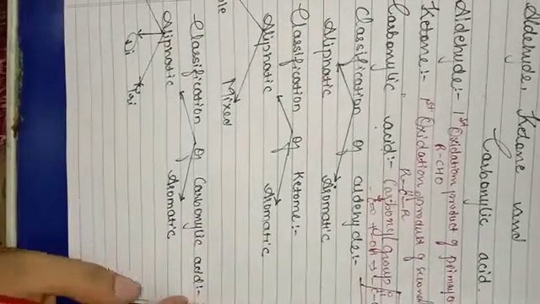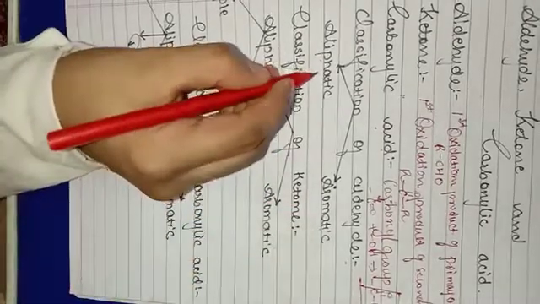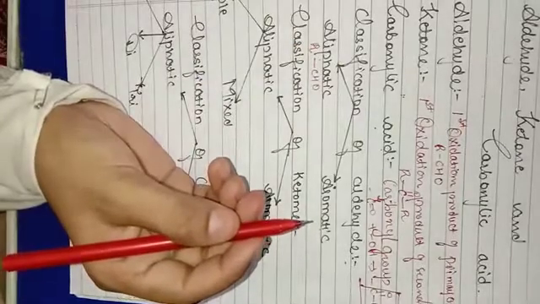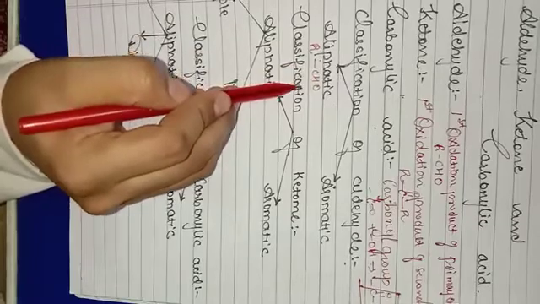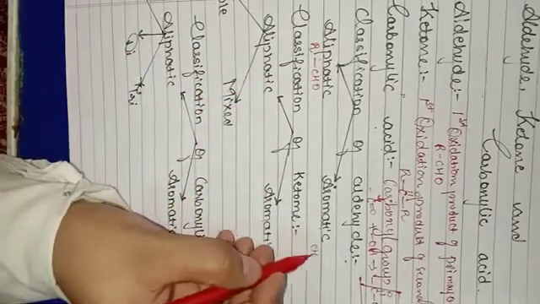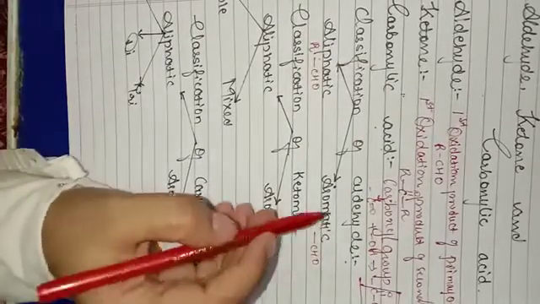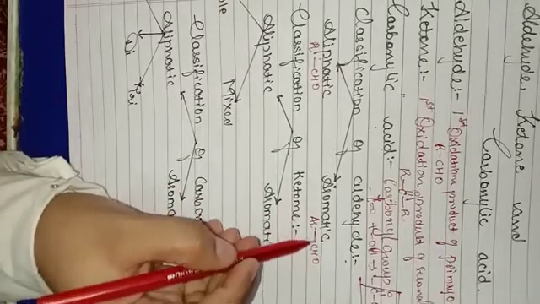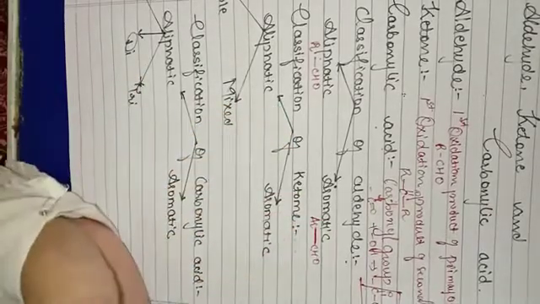Then we have studied classification of aldehyde. It has been classified into two types, aliphatic and aromatic. When the functional group is attached to an aliphatic compound, that is an open chain compound, it is aliphatic aldehyde. When the functional group is attached to an aromatic compound, that is your aromatic aldehyde. Remember, these functional groups should be directly linked to an aliphatic or aromatic compound.